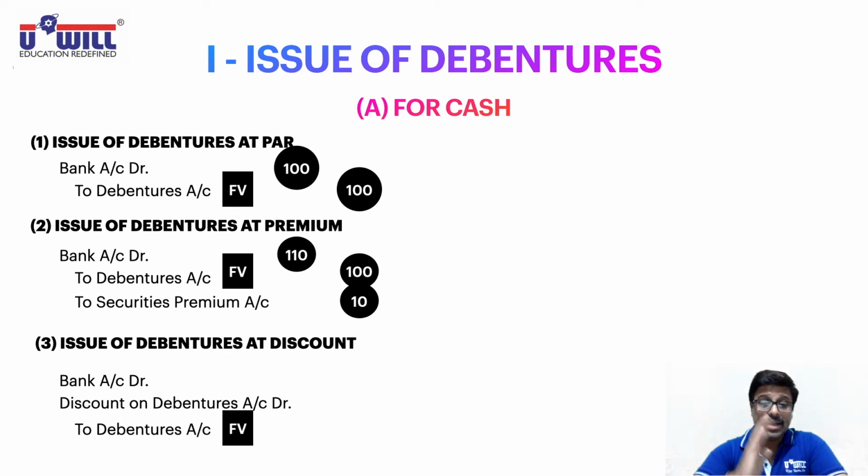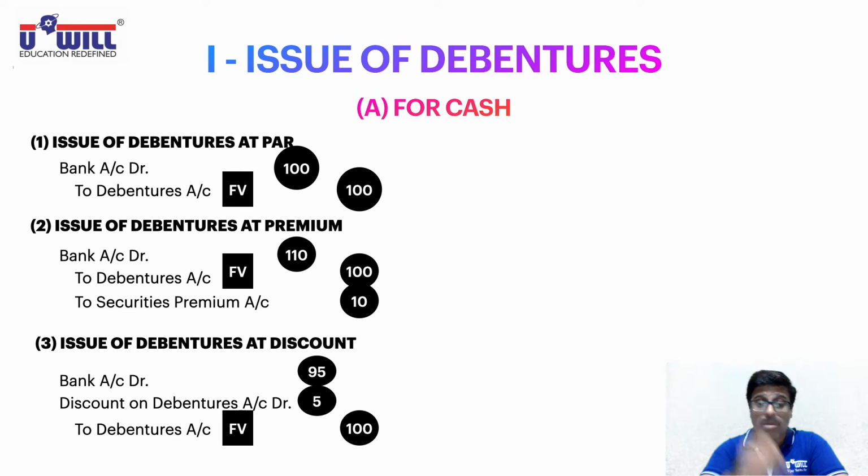Correct? Now again here, how will you record the amounts in the practical questions? First you'll record which amount? Yes, debentures with face value 100. Then you will go with which amount? Discount. Suppose 5 rupees. Now if you give discount of 5, what amount are you going to receive? 95. 100 minus 5, 95. So in practical questions, follow the same pattern. First you record which amount? Debentures, with face value.